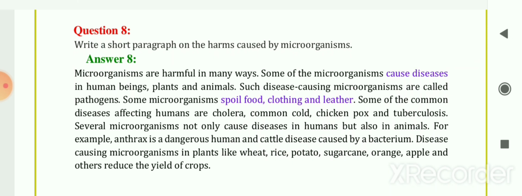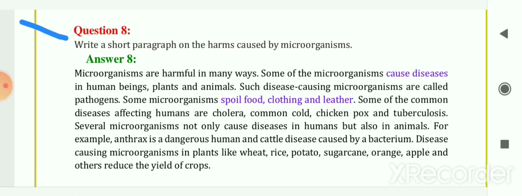The next question is, write a short paragraph on the harms caused by the microorganisms. So microorganisms are harmful in many ways. Some of the microorganisms cause disease in human beings, plants and animals. And such disease causing microorganisms are called pathogens. Some microorganisms spoil food, clothing and leather. Some of the common diseases affecting humans are cholera, common cold, chickenpox and tuberculosis.